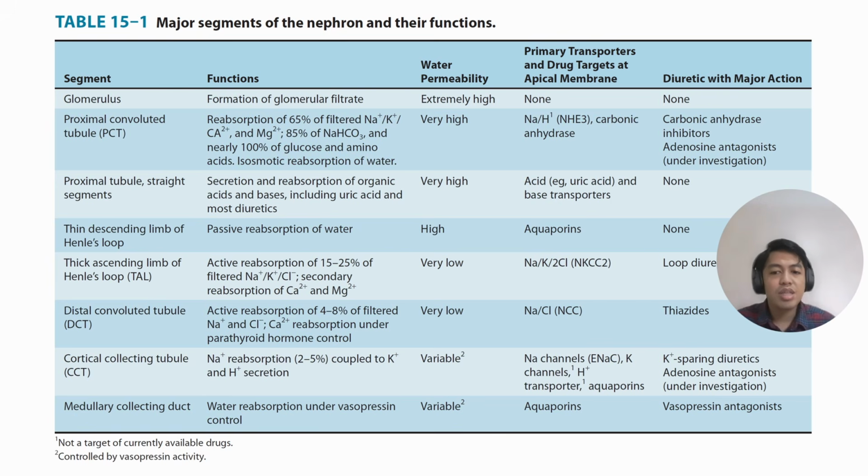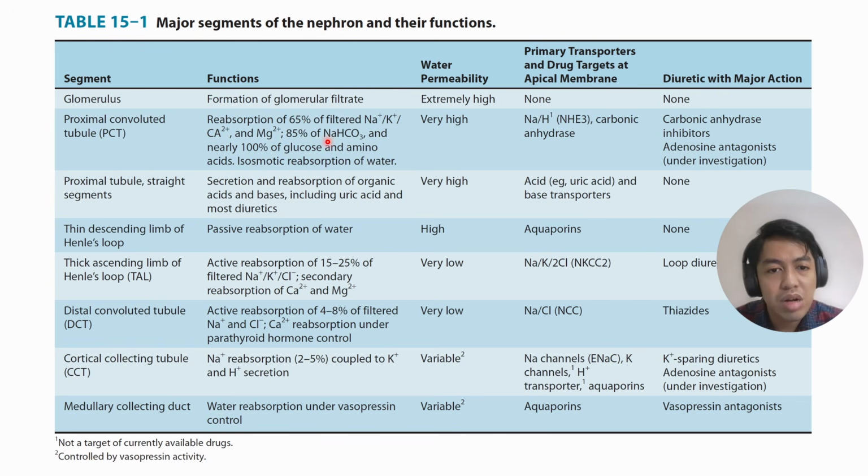Now, this table specifies the components that are being reabsorbed and what are the structures that are responsible in the reabsorption and secretion of these substances. First, in the proximal convoluted tubule, sodium, potassium, calcium, and magnesium are being reabsorbed.